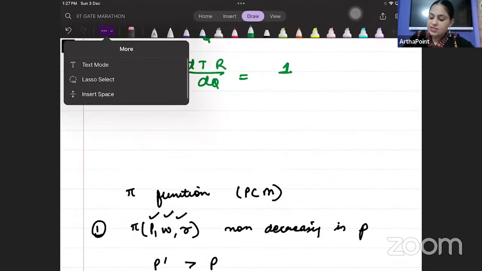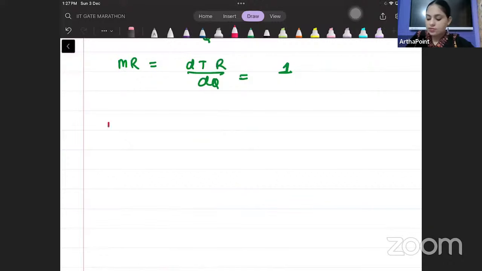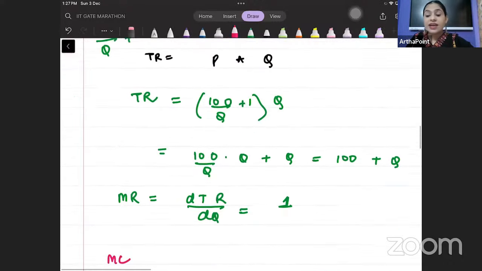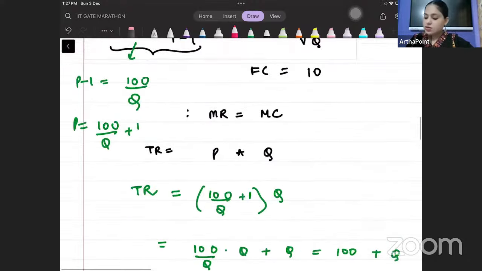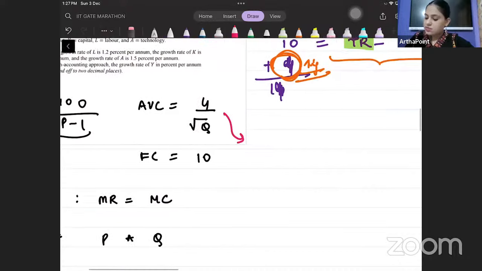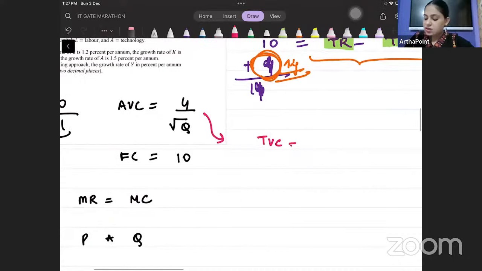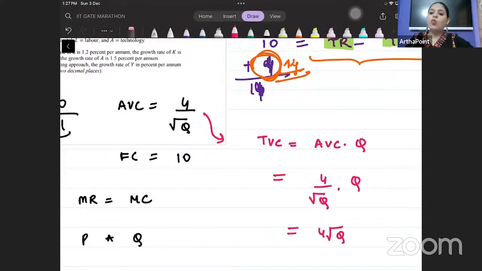बेटा what is MC? MC क्या होगा? It is the differentiation of TVC. हाँ बेटा, तो TVC क्या है यहां से? Everyone, what is TVC? It is AVC into Q. तो बच्चा ये हो गया 4/√Q into Q, 4√Q.